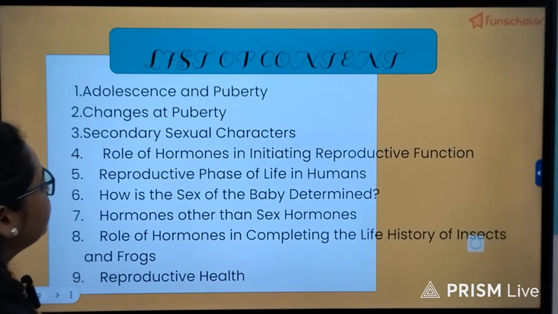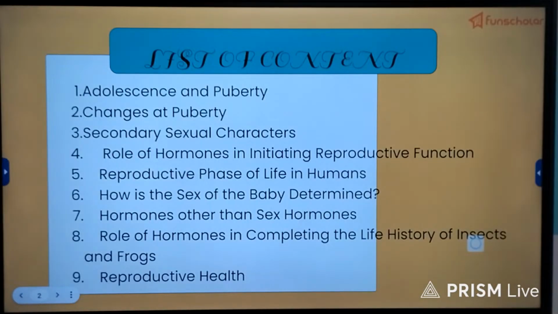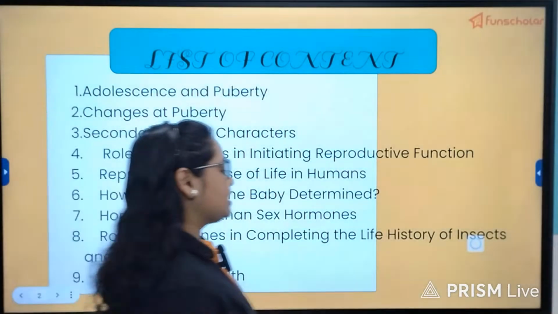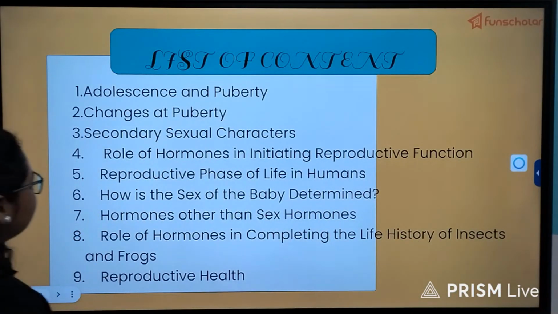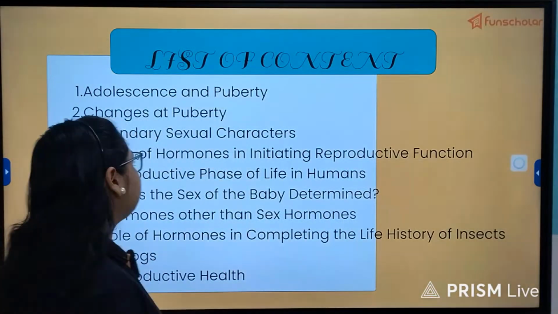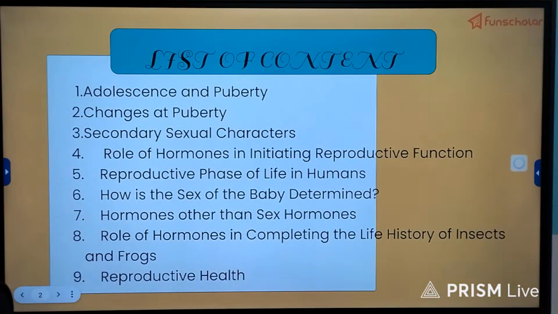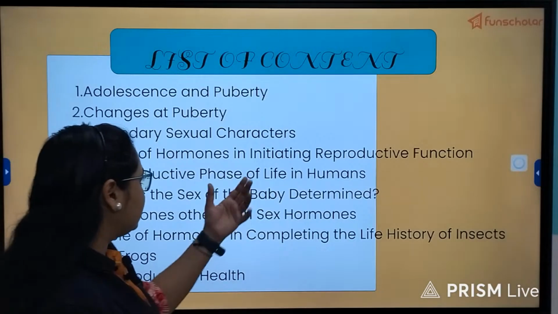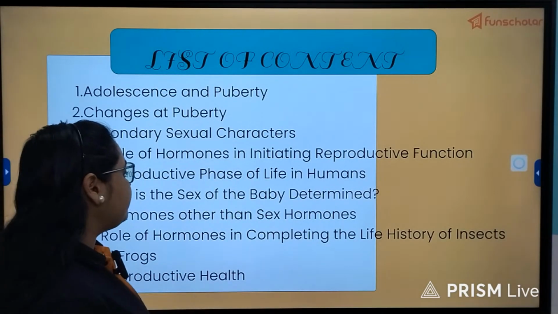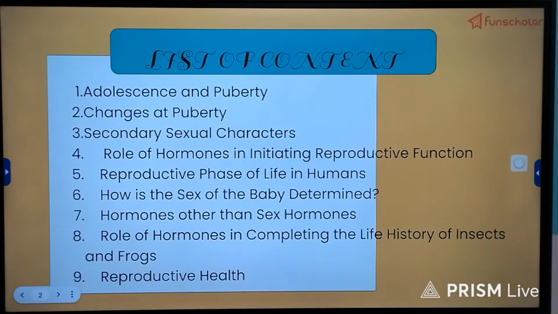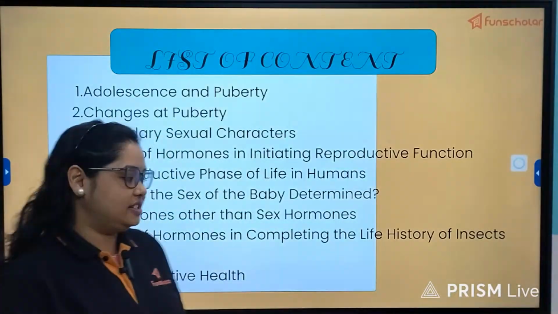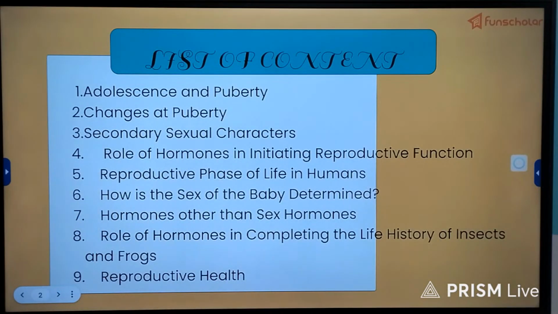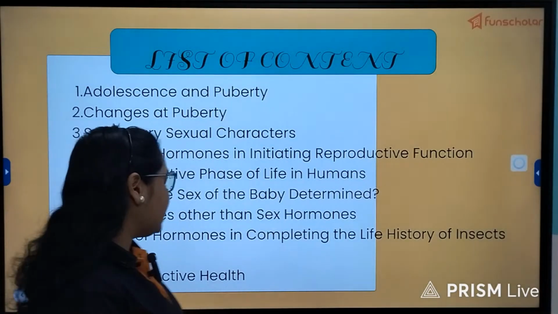This is our list of content. So here you can see what are the things that we are going to discuss in this chapter. Adolescence and puberty, there is difference between adolescence and puberty stage, then changes that happen at puberty, secondary sexual characters, role of hormones in initiating reproductive function, reproductive phase of life in humans, how is the sex of the baby determined, then hormones other than the sex hormones that act in our body at this stage, the role of hormones in completing the life history of insects and frogs.